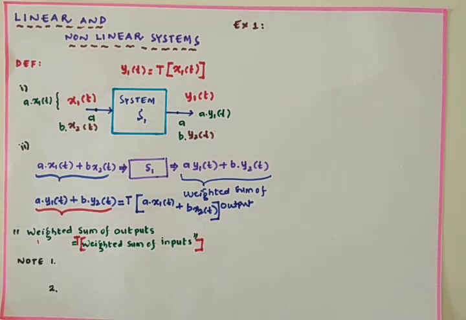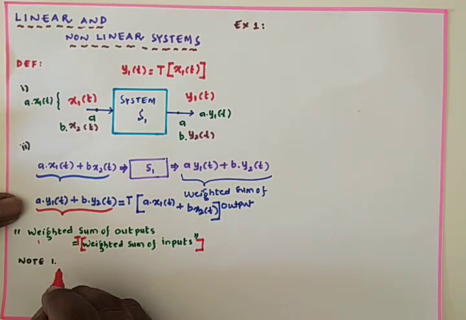Here we have two notes in the case of linearity. A linear system has the important property that it produces zero output if the input is zero, under the relaxed condition. Then that system is called a linear system. First note: for example, I am giving the input as 0.